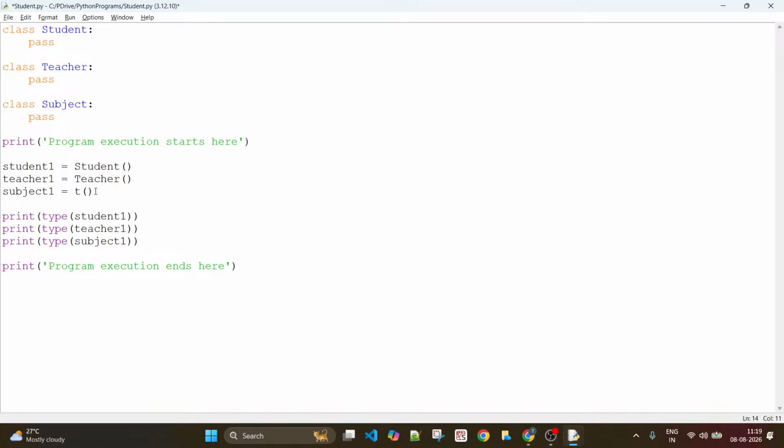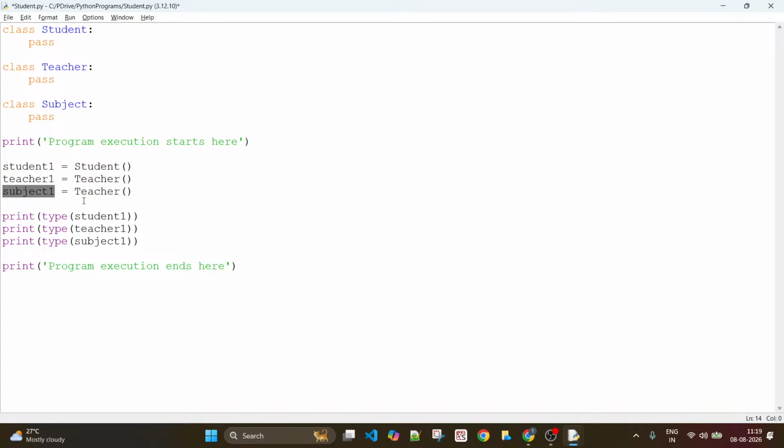What if I write a teacher here? Then subject 1 is an object of type teacher. That means subject 1 also belongs to teacher class only. That is a thing that happens. So what you are using on the right hand side of this assignment operator matters. What class name are you using on the right hand side? Accordingly, the left hand side variable will become an object of that particular class.